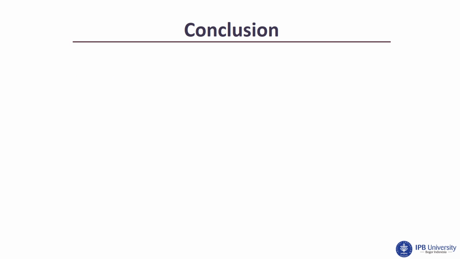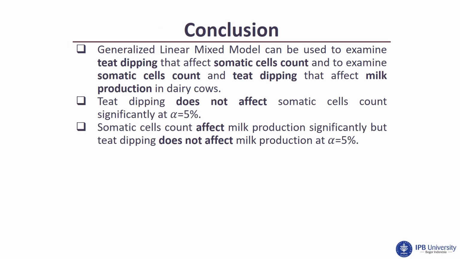The next one is the conclusion. A generalized linear mixed model can be used to examine whether TDPing affects the somatic cell count, and to examine whether somatic cell count and TDPing affect milk production in dairy cows. TDPing does not affect the somatic cell count significantly at alpha 5%. Somatic cell count affects milk production significantly, but TDPing does not affect milk production at alpha 5%.